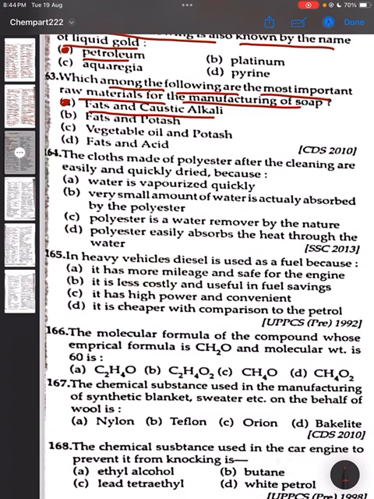164. The cloth made of polyester after cleaning is easily and quickly dried because. The correct answer will be: a very small amount of water is actually absorbed by the polyester. Option B is the correct answer. क्योंकि इसके जो फाइबर होते हैं वो the fiber of polyester repel the water.